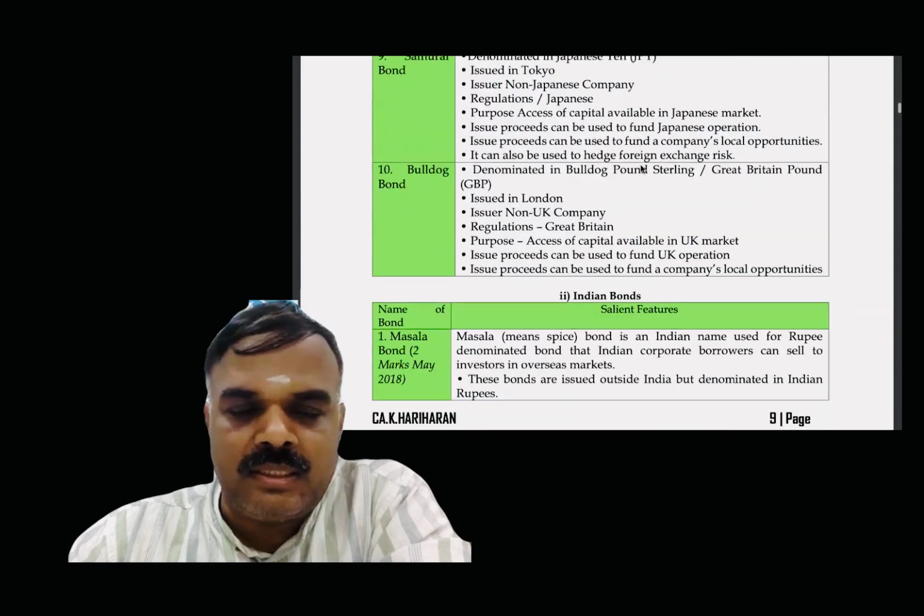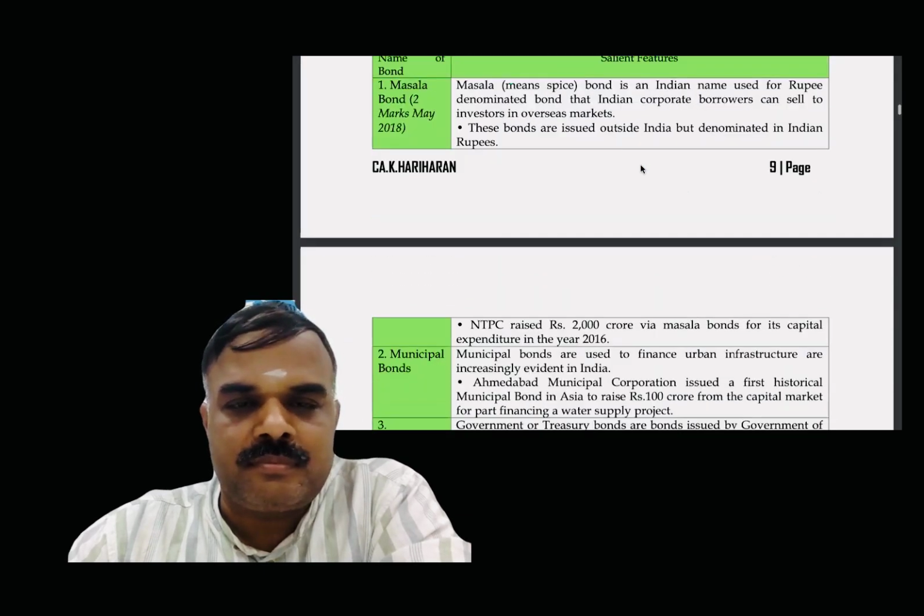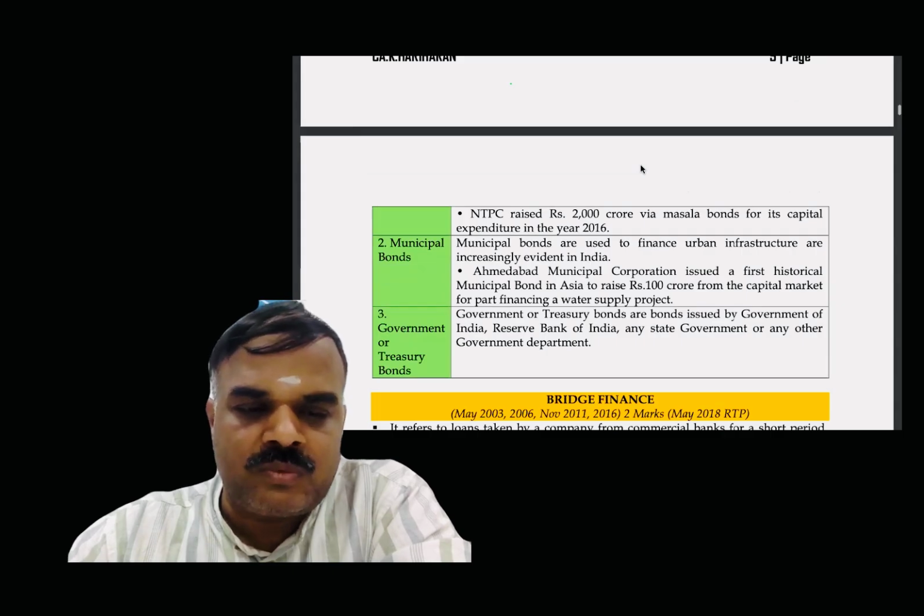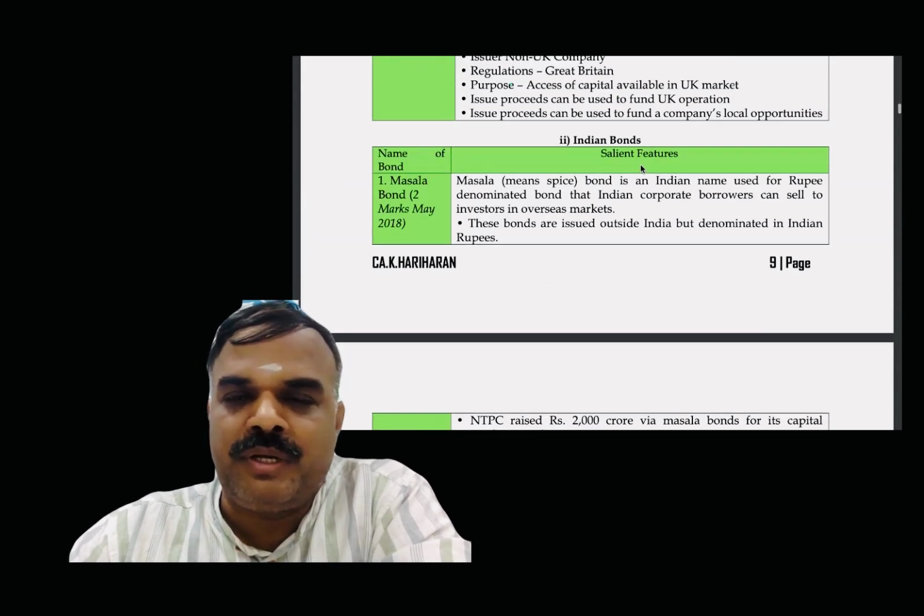Indian bonds: 1. Masala bond, 2. Municipal bonds, 3. Government or treasury bonds. These are the 3 bonds with respect to Indian bonds.